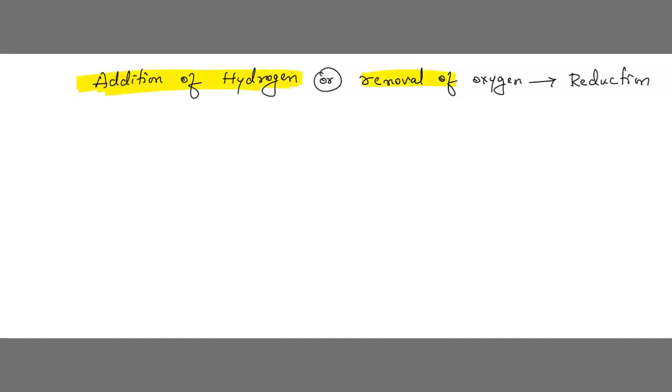Here we are adding hydrogen and removing oxygen, then such a reaction is called a reduction reaction.